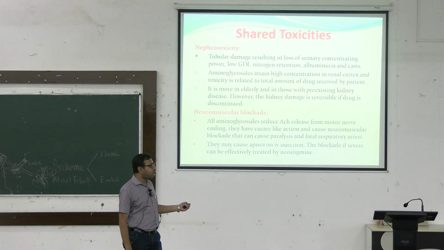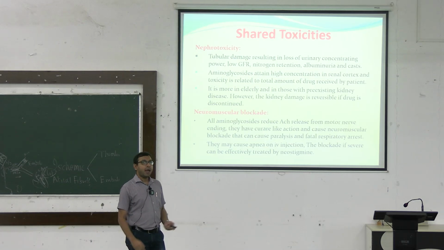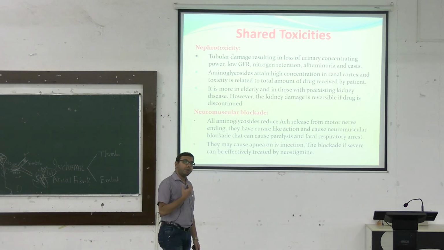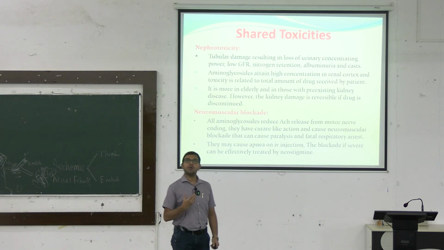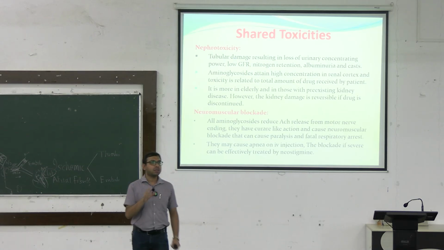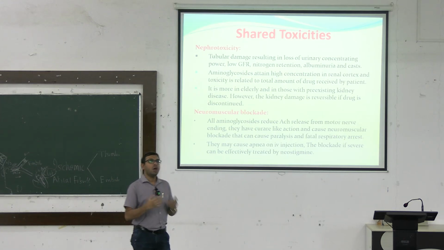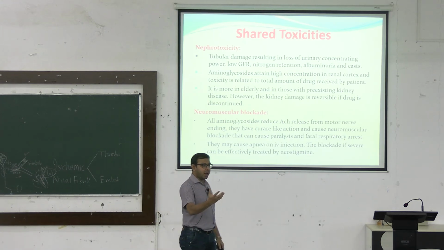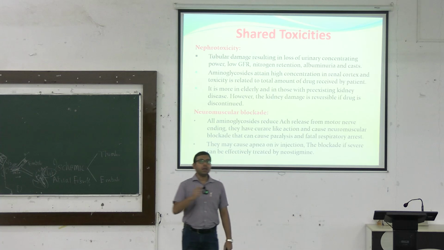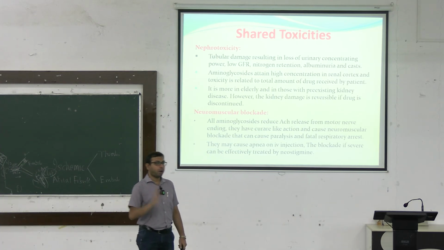So this mainly causes the neuromuscular blockade. When the neuromuscular blockade happens, there may be some propensity for paralysis, and if there is paralysis of the respiratory muscles, that may lead to respiratory arrest also. Mainly we use the skeletal muscle relaxants to relax the respiratory muscles and different other muscles so that the surgery will be easier. So they ultimately cause similar types of effects, neuromuscular blockade, so that there may be some problems.